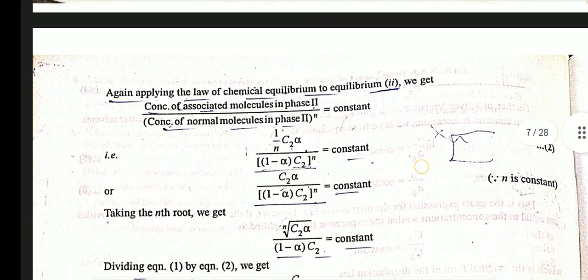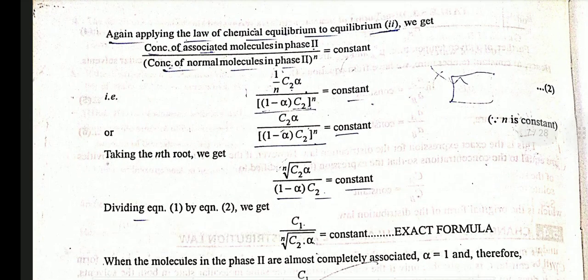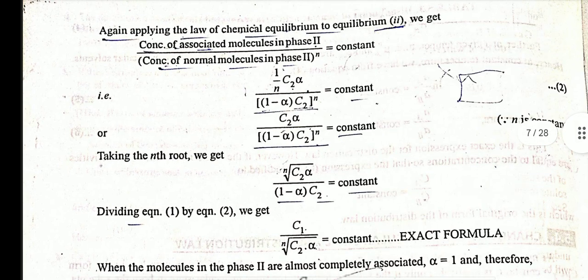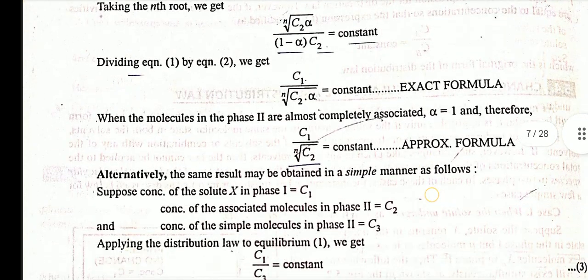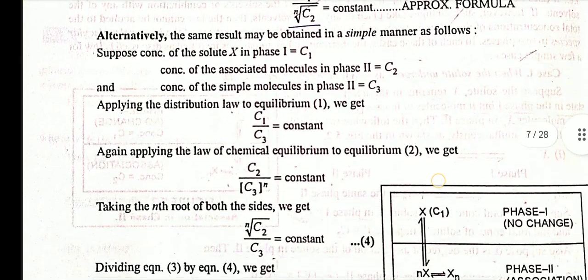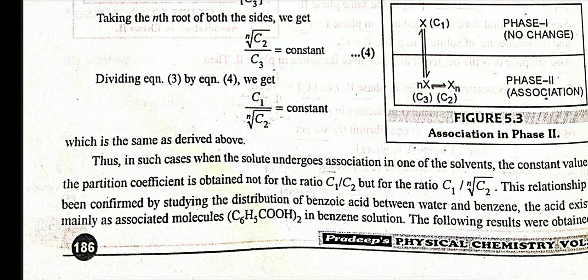Again, applying the law of chemical equilibrium to the second equilibrium, we get the concentration of associated molecules in phase 2 upon the concentration of normal molecules in phase 2 is equal to a constant, that is ((1/n)C2α)/((1 − α)C2)ⁿ is equal to a constant. Now we will proceed by completing the derivation.